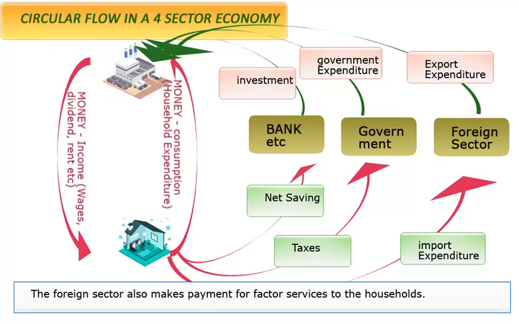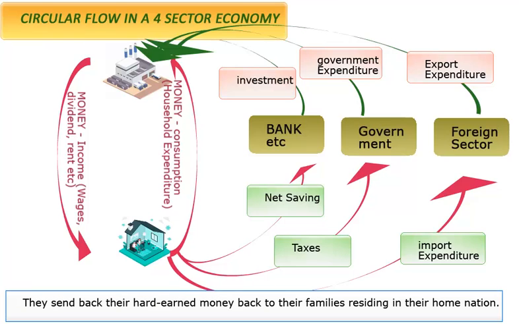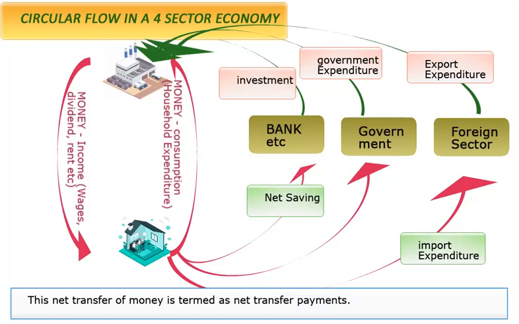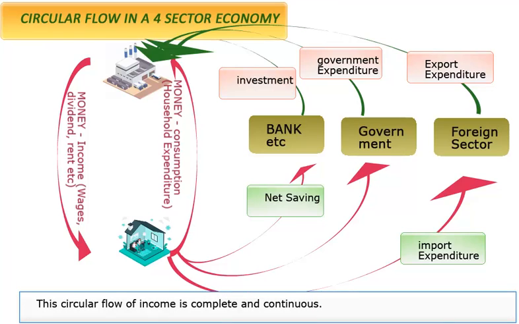The foreign sector also makes payment for factor services to the households. Many people from one country go abroad for jobs. They send their hard-earned money back to their families residing in their home nation. This net transfer of money is termed as net transfer payments. The money keeps revolving around from one sector to another. This circular flow of income is complete and continuous.